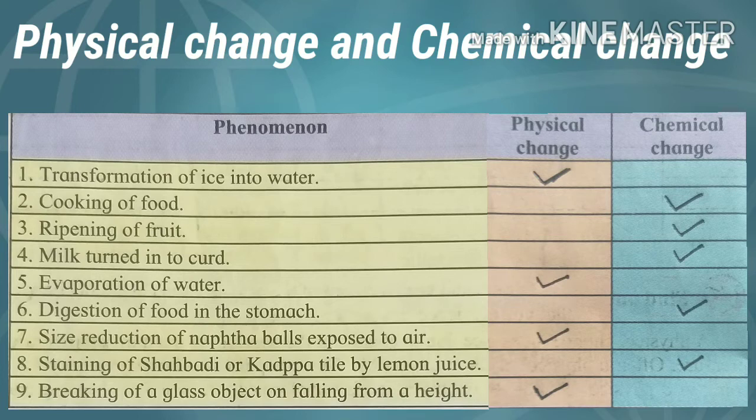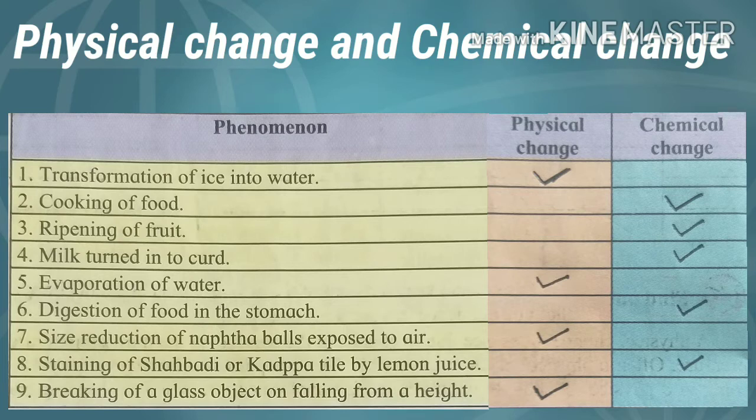Evaporation of water is a physical change. When water evaporates, it changes from the liquid state to the gas state, but it is still water. Remember, all changes of state are physical changes. Digestion of food in the stomach. Food is chemically changed in digestion when new, smaller substances are formed. So, digestion of food in the stomach is a chemical change.